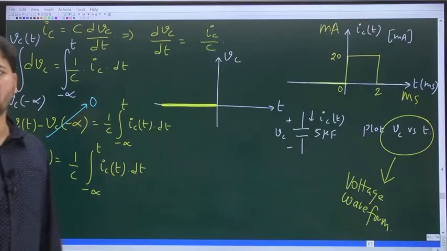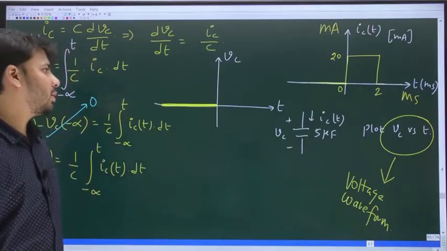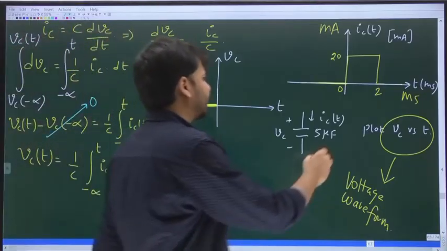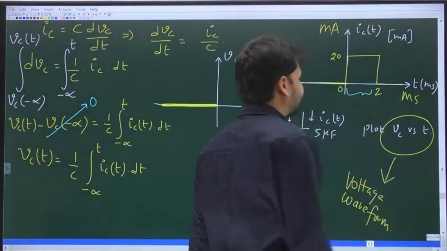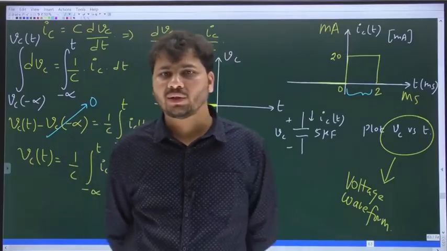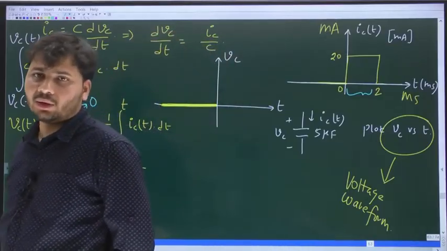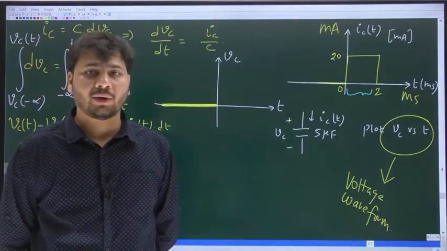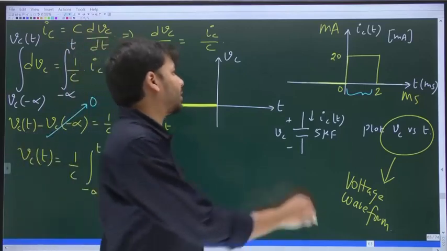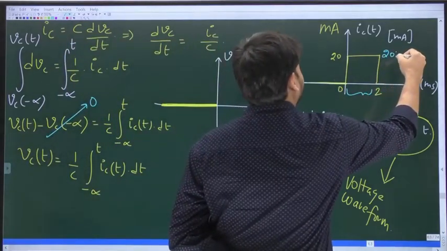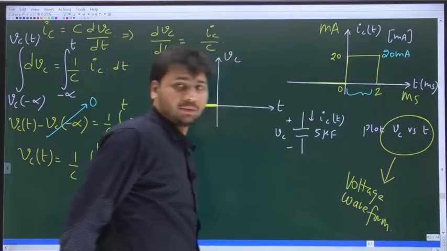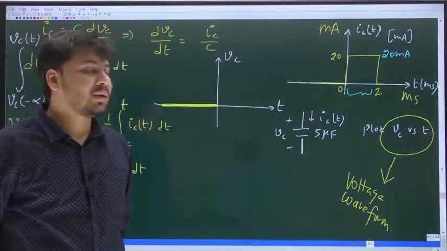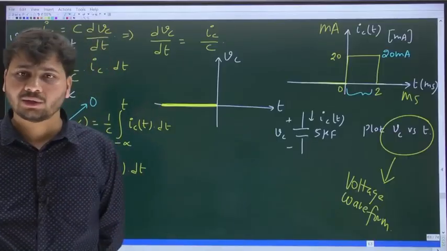I hope it is clear up to this point. Then look at the interval between 0 and 2 milliseconds. Is current flowing or not flowing? Current is flowing. How much current? 20 milliamps is flowing. In the interval between 0 and 2 milliseconds, a positive current of 20 milliamps is flowing.